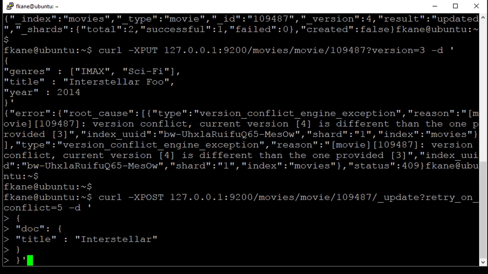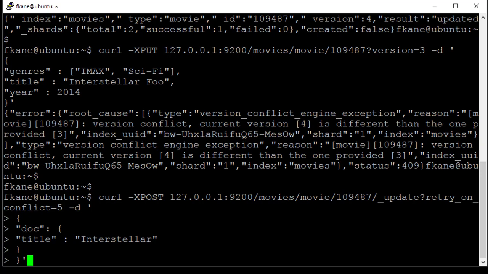All right. So what's going on here is that I'm doing an update query. So under the hood, that's going to automatically retrieve the document that currently exists, the current version, and it's going to change it and submit a new one. So this is basically automatically doing what we did before. It's getting the current version, and then it's going to change it. In this case, it's only going to change the title, and then try to put in a new copy of that version under the next version number.